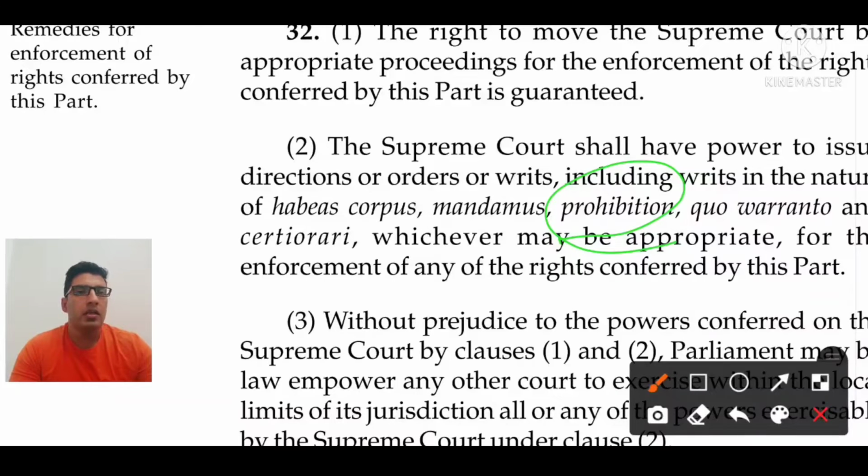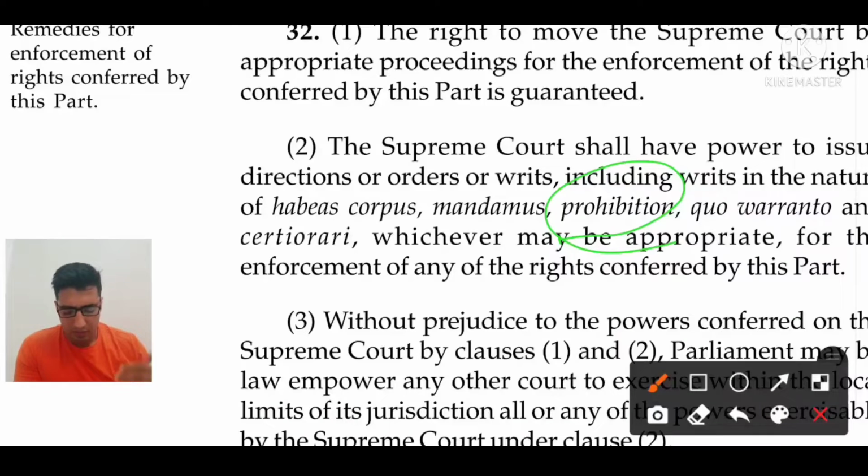In that case, if you are accused of any case and the CAT is not listening to you, then you can reach up to the Supreme Court and say, "Yes, I am not satisfied with that case, and please take this case into your hand." In that case, prohibition writs can be issued by the Supreme Court. This is the provision. And what are the clauses? Here, the locus standi concept is applicable in prohibition.